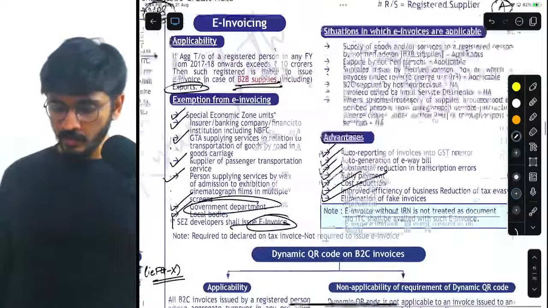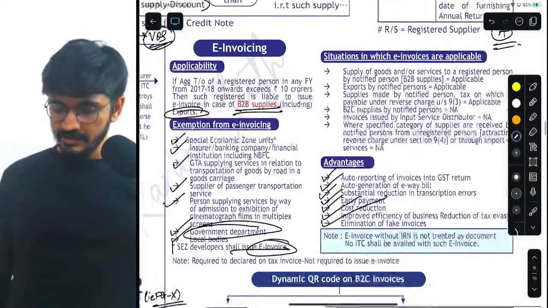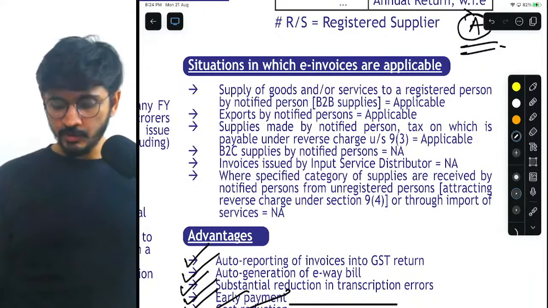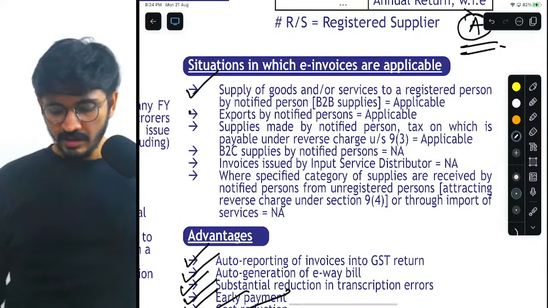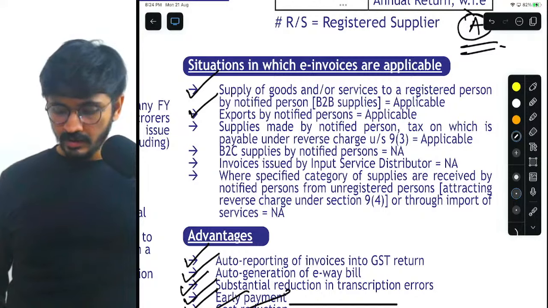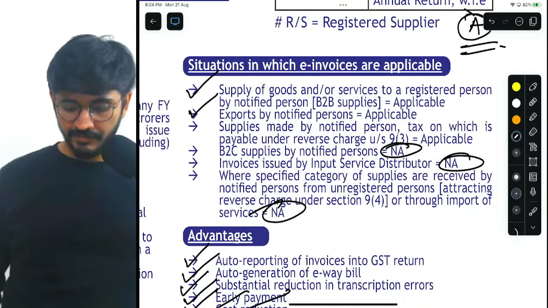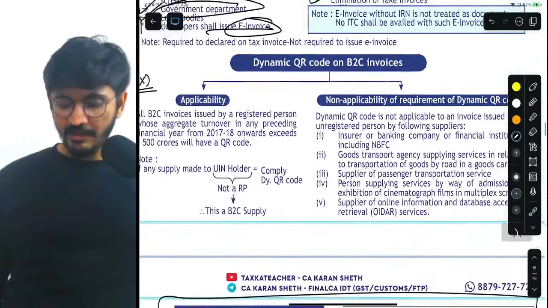Next, friends, I wanted to talk about, also look at this, situations in which e-invoices are applicable. So e-invoices are applicable in B2B and in exports. In all other cases, understand, it is not applicable, not applicable, not applicable. Okay?